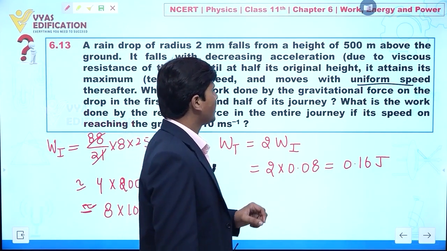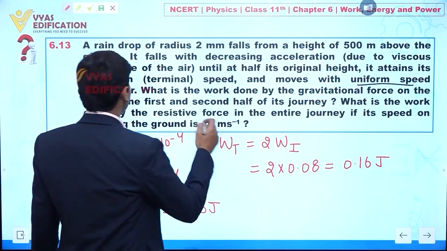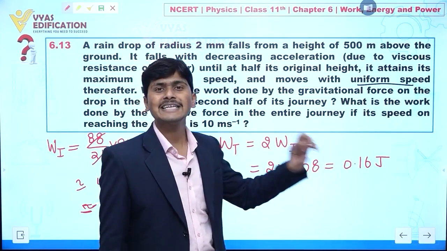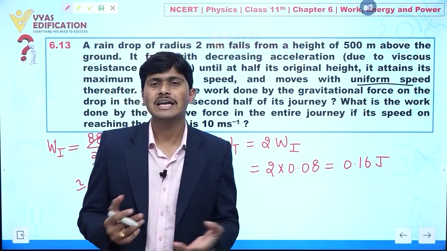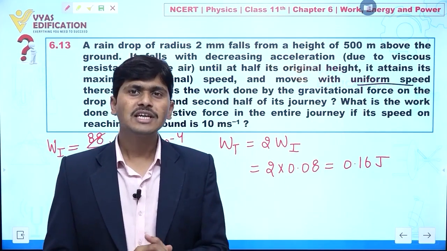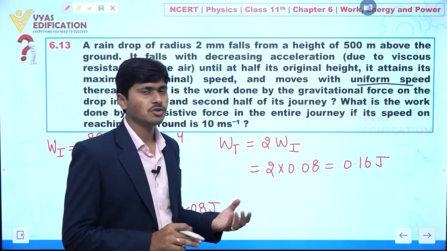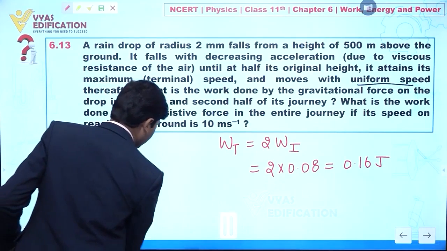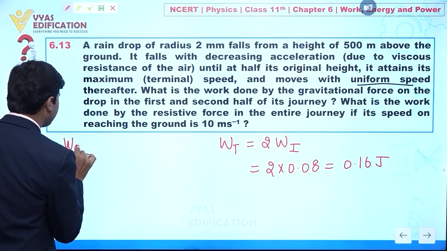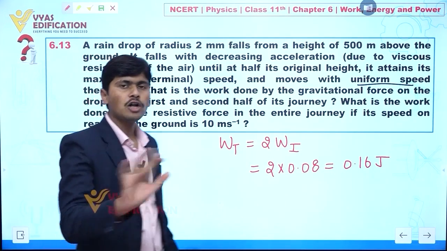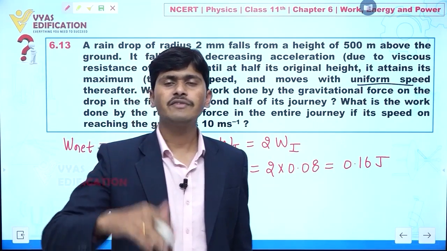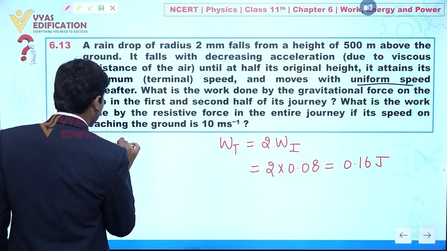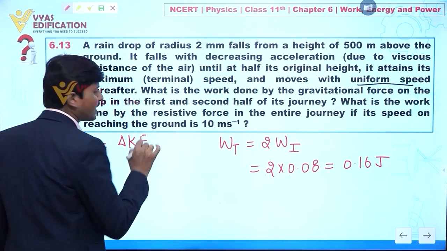Now next, it is given: what is the work done by resistive force in the entire journey? So how can we calculate the resistive force? For that we can utilize the work energy theorem. Net work done, or work done by all forces, whether conservative, non-conservative, external, internal, should be equal to change in kinetic energy.